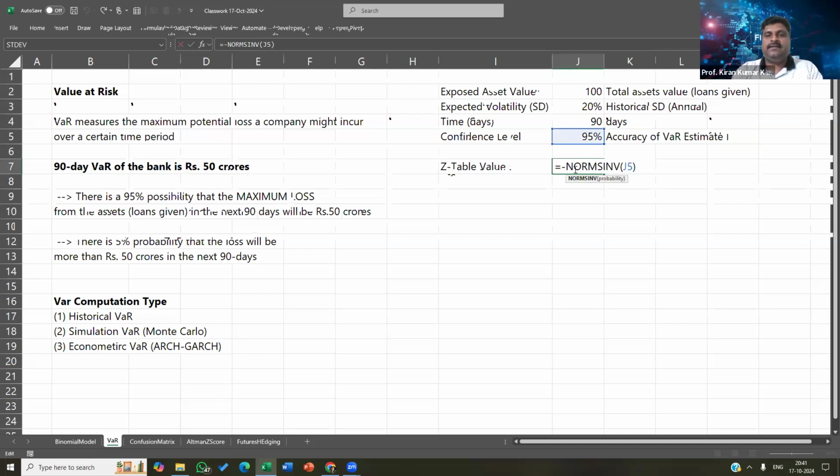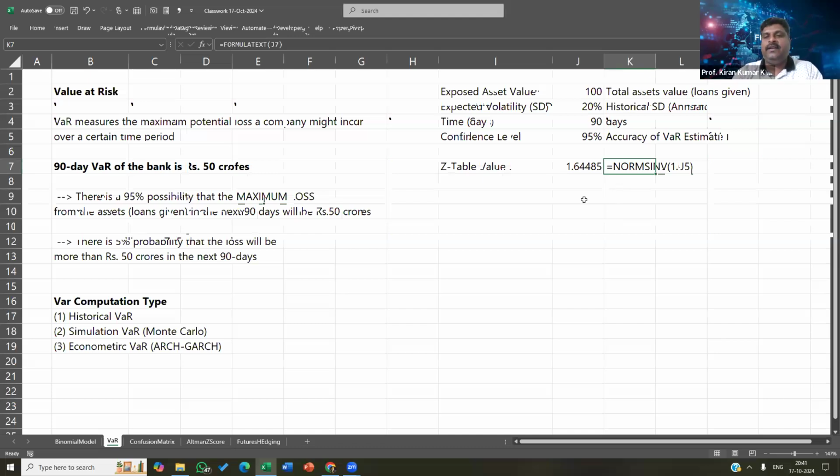One second. Let's not put minus here. Let's do the same thing. 1 minus 95%. I want to find the Z table value for a probability of 5%, which is minus 1.64. Okay. So let me get this here. Yeah, I'm using the NORMSINV function. So this gives me the Z table value.